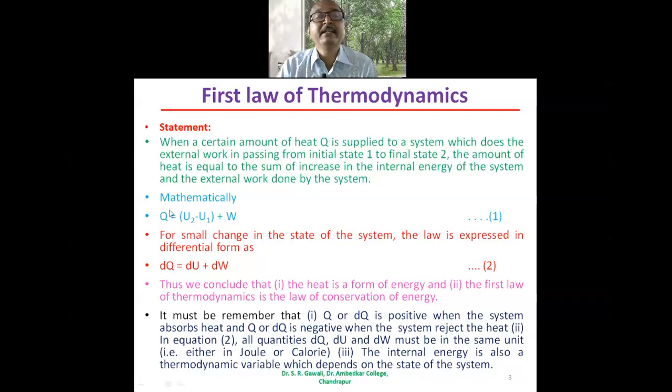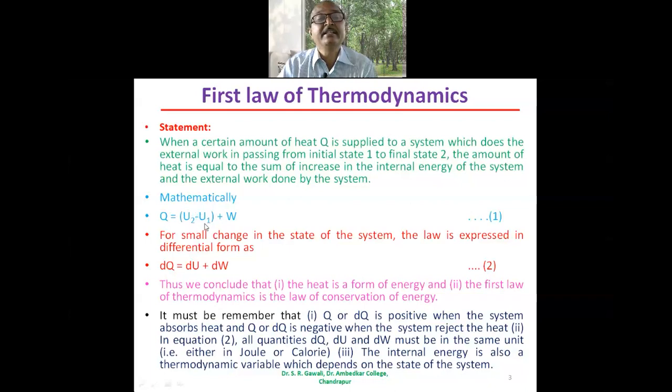So mathematically, the statement of the first law of thermodynamics can be written as Q is equal to U2 minus U1 plus W. U1 is the internal energy of the system in the initial state 1, and U2 is the internal energy of the system in the final state 2.